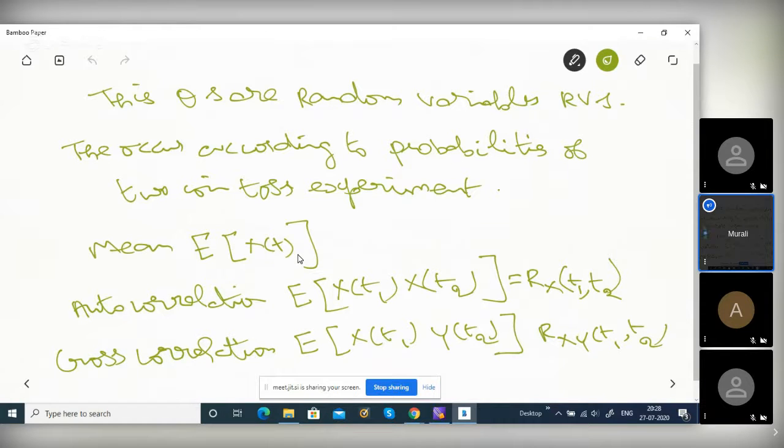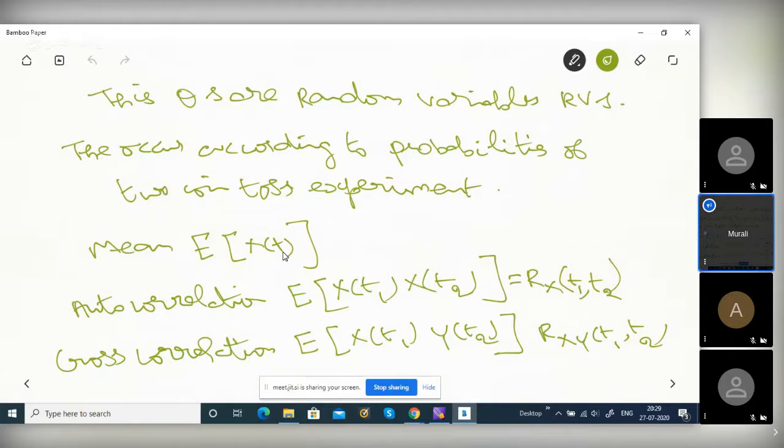Sin(ωt + θ1) or θ2 or θ3 or θ4, depending upon 0, π/2, π, or 3π/2. So what is the mean value at any time, what is E of x of t? X of t is a random process. If you do it 100 times, you get 100 different waveforms. If you fix a particular time, t equal to say 10 seconds, what is x of 10 actually?